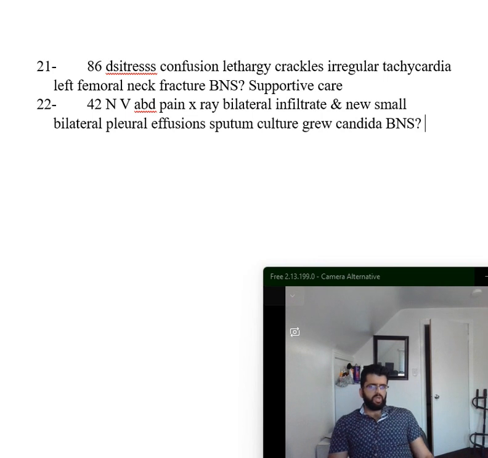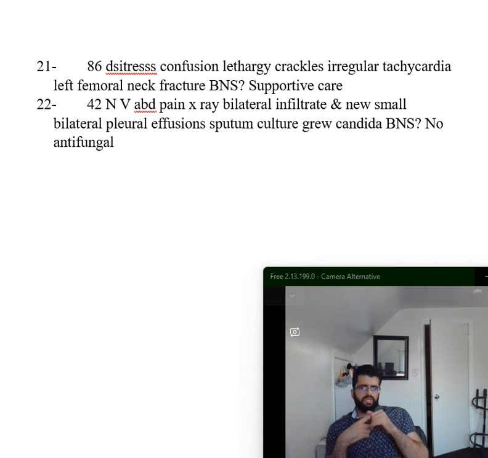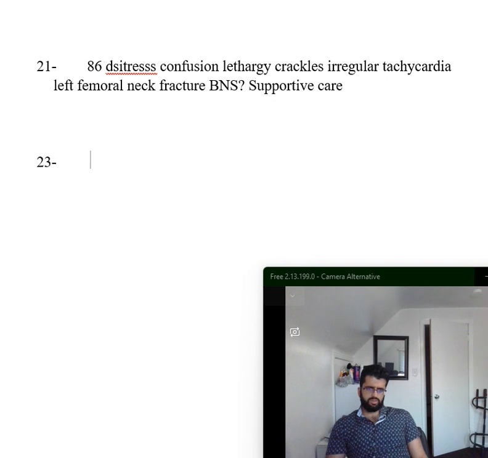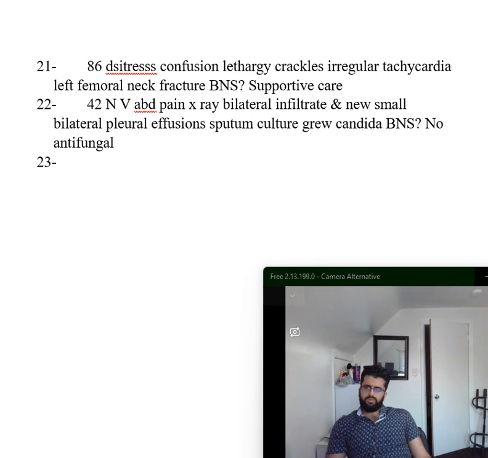All right, so this patient, what do you do? Do you start an antifungal or not? That's what the question is asking. The treatment is no antifungal. So why is that, you may ask? The growth of Candida from respiratory secretions rarely indicates invasive candidiasis and should not be treated with antifungal therapy. If it was in the blood culture, that's a different issue. You have to check an eye exam, you have to start an antifungal, that's serious stuff, right? But if it's in the respiratory secretions, it's not invasive, especially if the patient is doing well clinically.